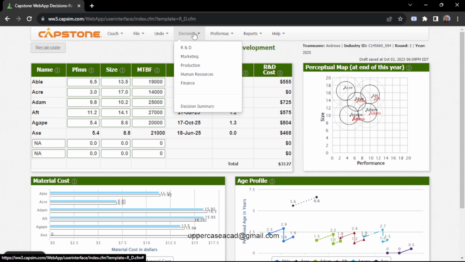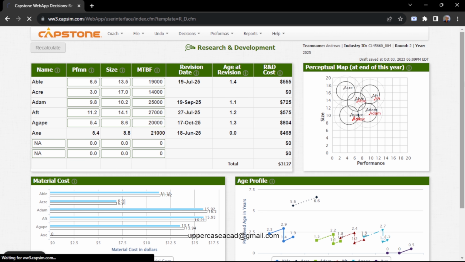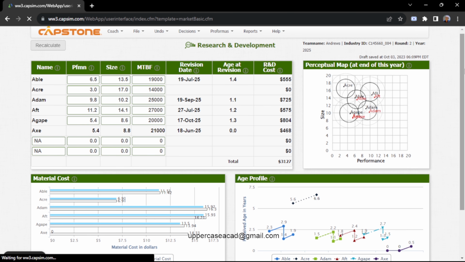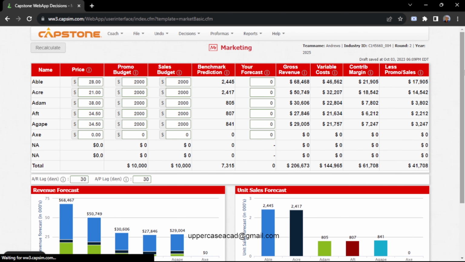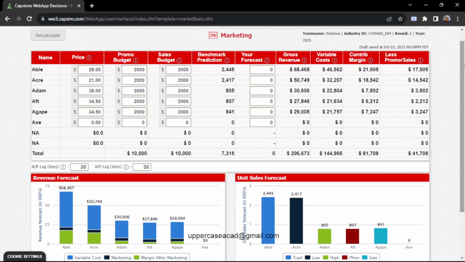So let's move on to marketing. After you have made your decisions on the R&D, it's advisable that the next step is marketing. Now in marketing here, I believe that my competitors may decide to reduce the price of some of their products in the segment so that they can have a competitive price. So I'll also decide to reduce mine. I'll put this on 27.5.